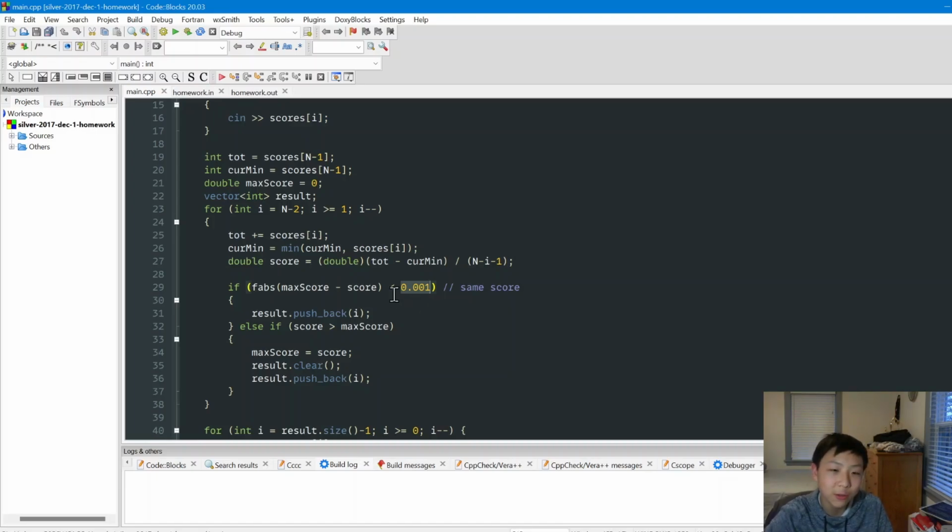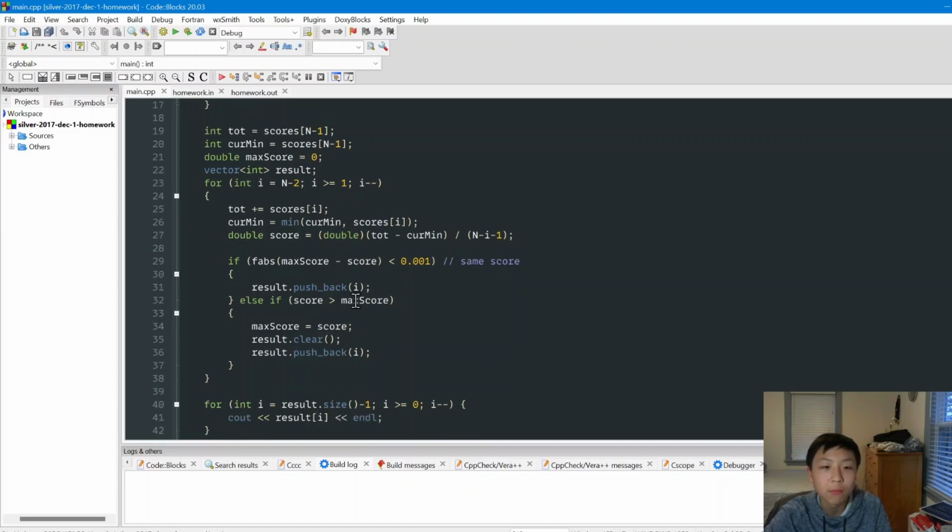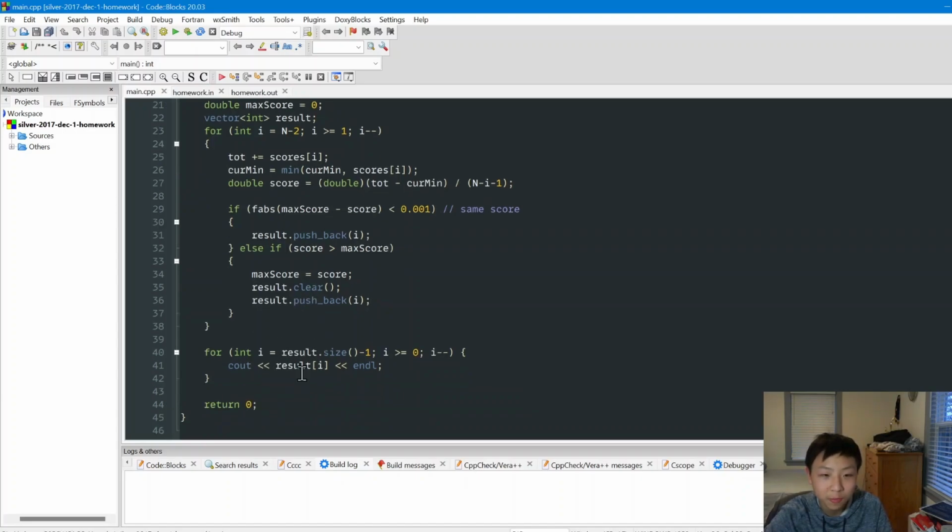So if they're close enough to being the same, then we're going to add our current i to the result, because the score we produced is the same as the max score. Or else, if the score is actually bigger than the max score, we're going to change the max score to the bigger score over here, and then we're going to clear everything in the result because it doesn't matter anymore, and we're going to add the current k to the result. That is it. That is all of our code.